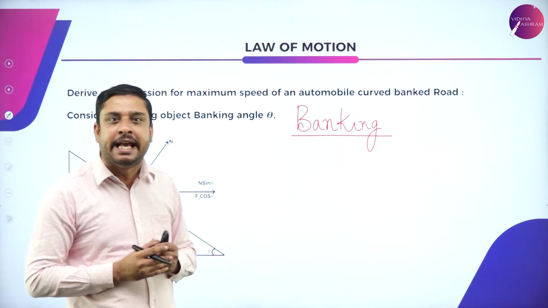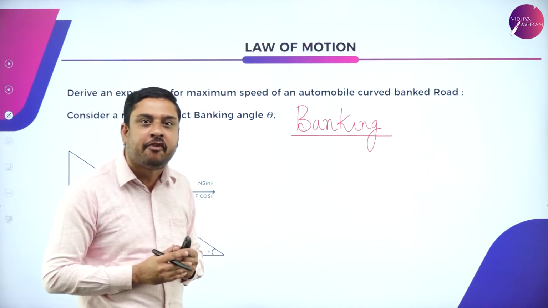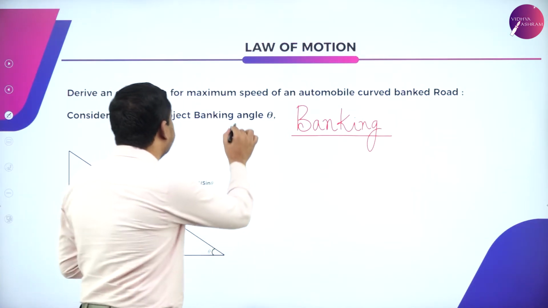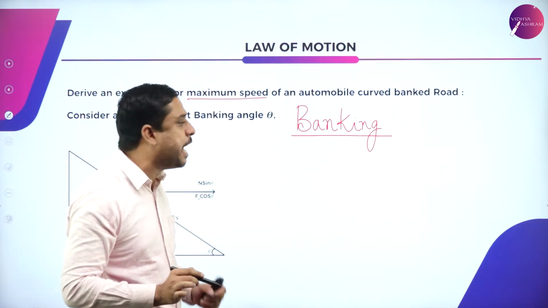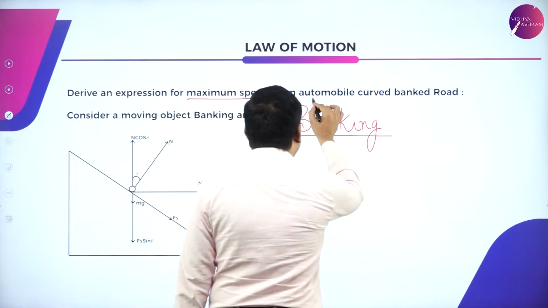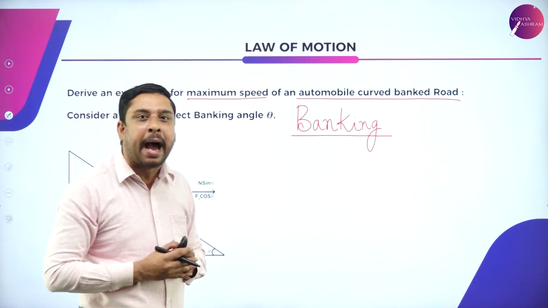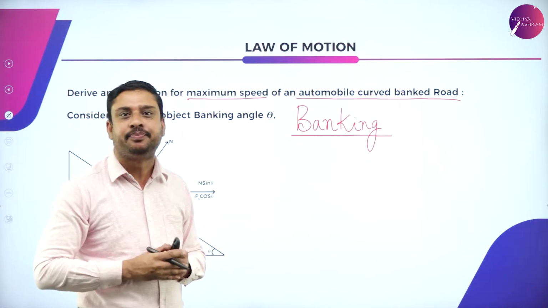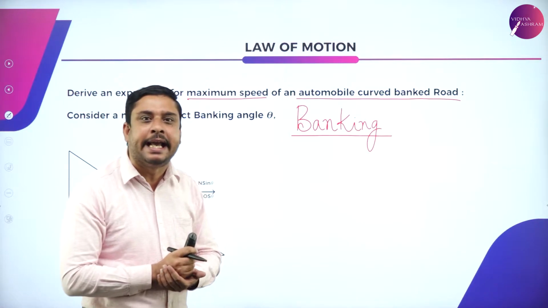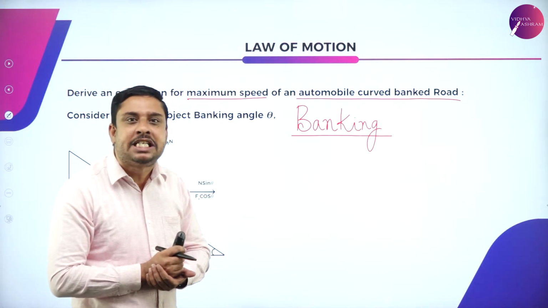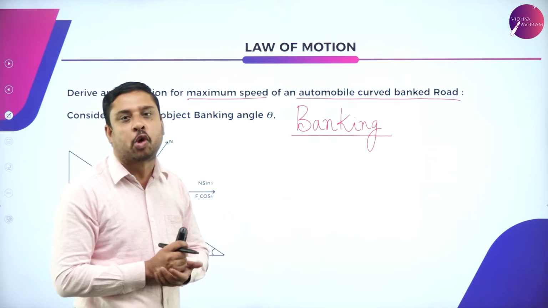And finally, we arrive at an expression for optimum speed or maximum speed of an automobile on a curved banked road. So first, we start understanding the features of banking of roads.